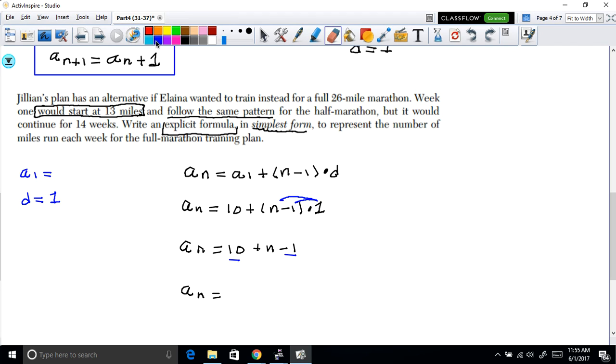Because we start at 13 miles, that means that a1 is equal to 13. So all we've got to do here is just change this. I'm sorry, a1 should be 13 instead of 10, because it does say here week 1 starts at 13 miles, so that's pretty much saying that a1 is 13. We have 13 here, then we have 13 here, but the rest is the same. And now if we combine this correctly, we're going to have n plus 12.